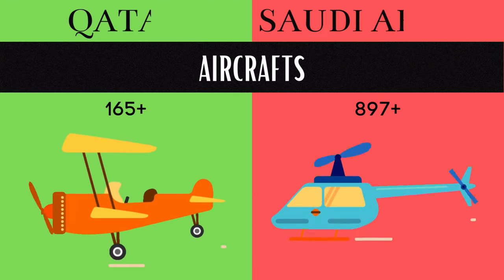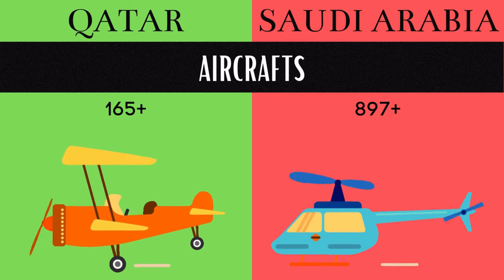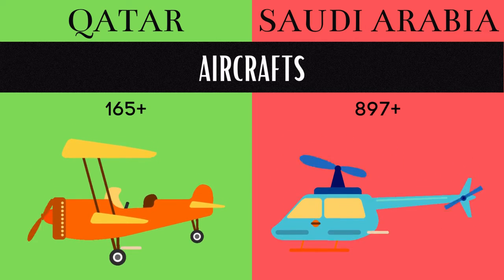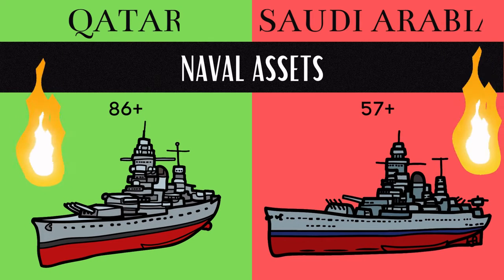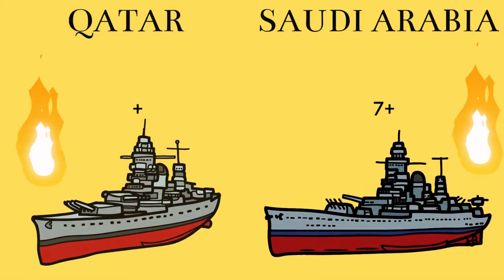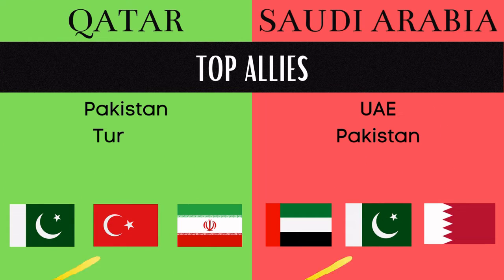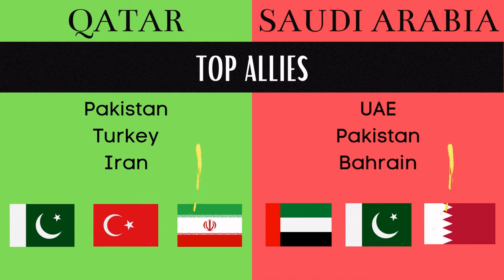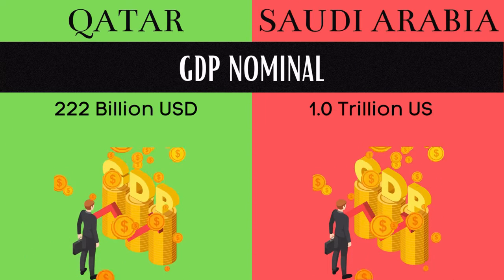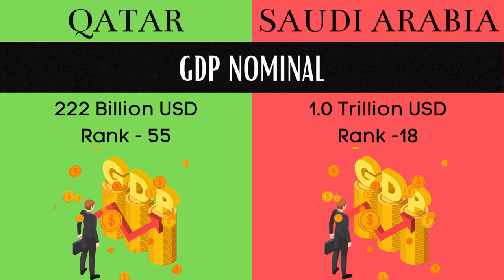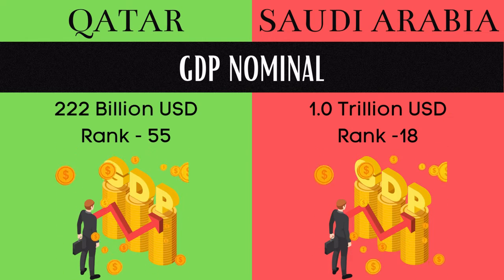There are 165 aircrafts in Qatar, and there are 897 aircrafts in Saudi Arabia. Qatar has 86 plus naval assets, and Saudi Arabia has 57 plus naval assets. Pakistan, Turkey and Iran are the top allies of Qatar. UAE, Pakistan and Bahrain are the top allies of Saudi Arabia. GDP nominal of Qatar is 222 billion United States dollars, and it's 1 trillion United States dollars in Saudi Arabia.